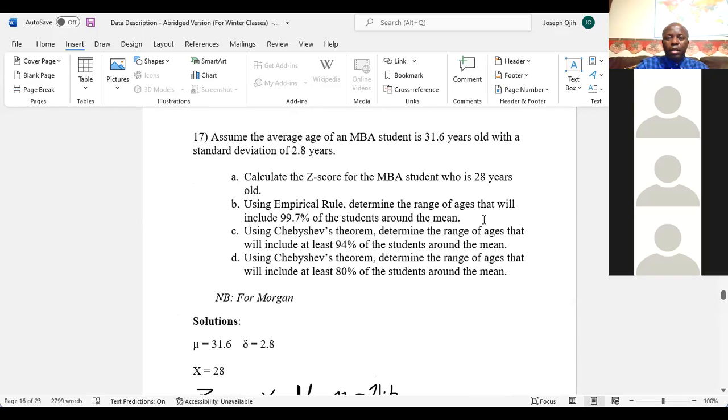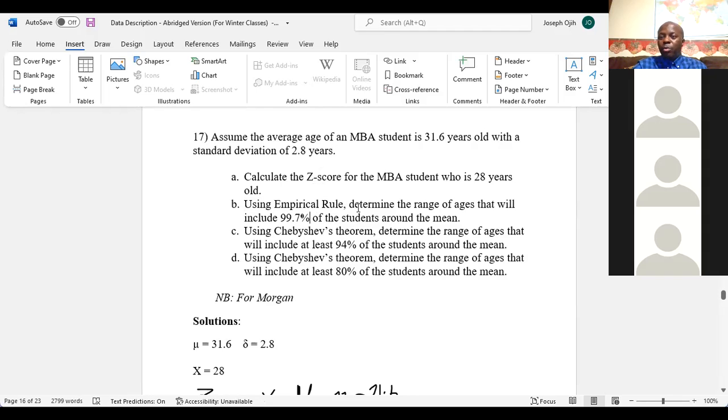Otherwise, if it didn't say use the empirical rule, this question did not tell us whether it is symmetric or not. So if we remove this part, that means you're going to use Chebyshev because it didn't tell you whether it is normal or not. That's why it says use empirical rule.